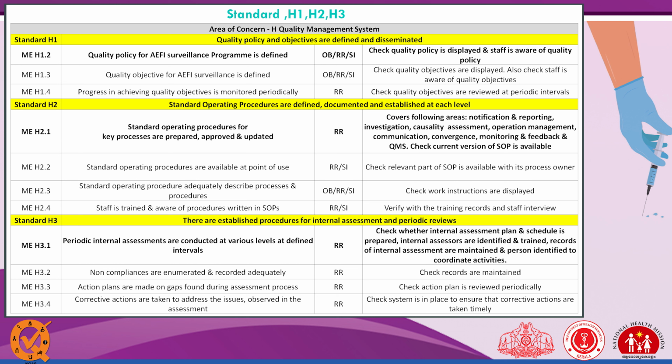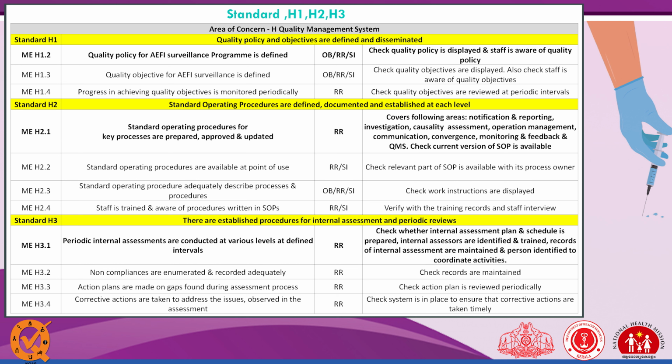Next is standard operating procedure defined, documented and established at each level. SOPs for key processes are prepared, approved, and updated. So staff is trained and aware of the process written in the SOP. Sometimes what happens is we have written so many things in the SOP, but staff is not aware of it. So the staff should be aware of the content in the SOP.